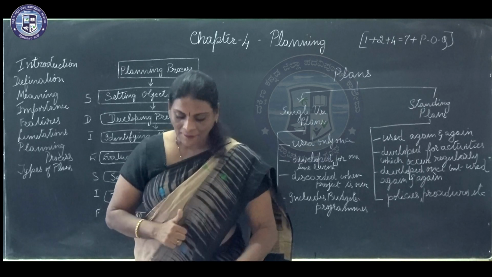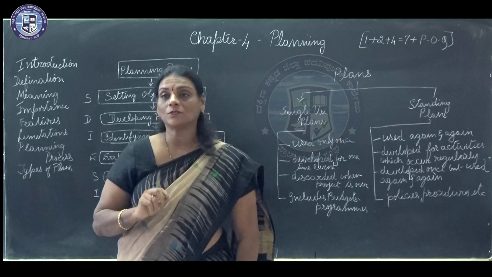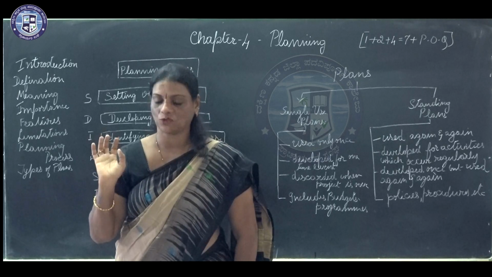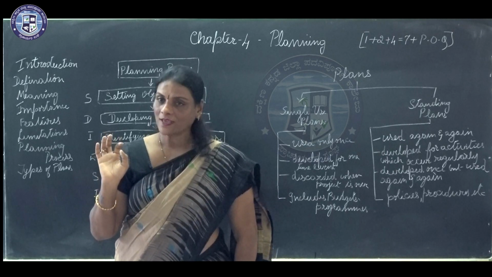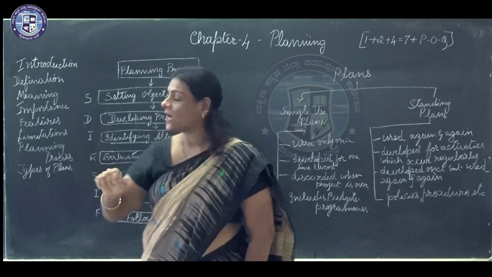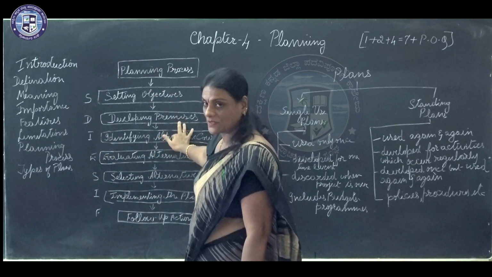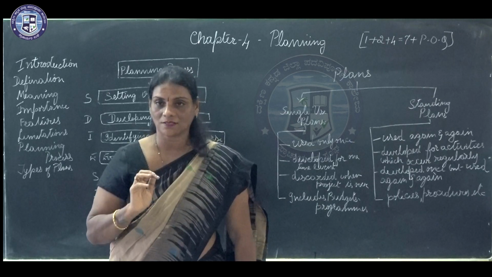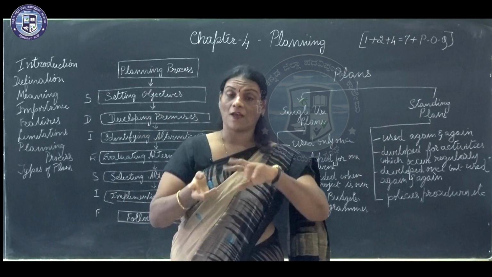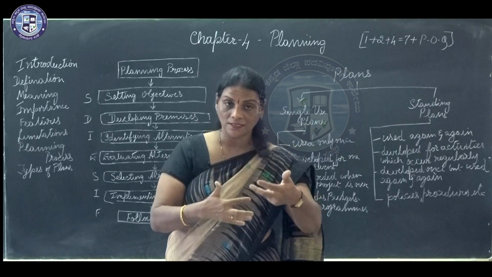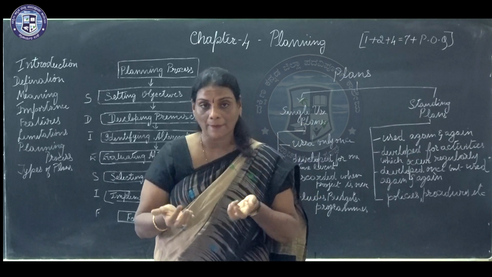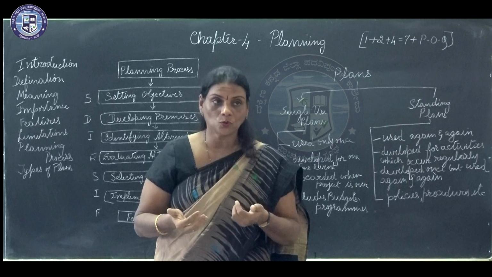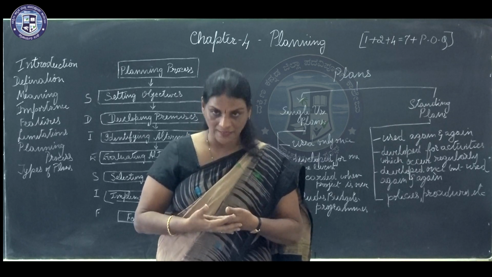So here, the managers are needed to take certain assumptions. Now, these assumptions are called premises. You take certain assumptions or some predictions that in future, if I meet certain contingencies or suddenly some mishap happens, what am I going to do to withstand those mishaps?